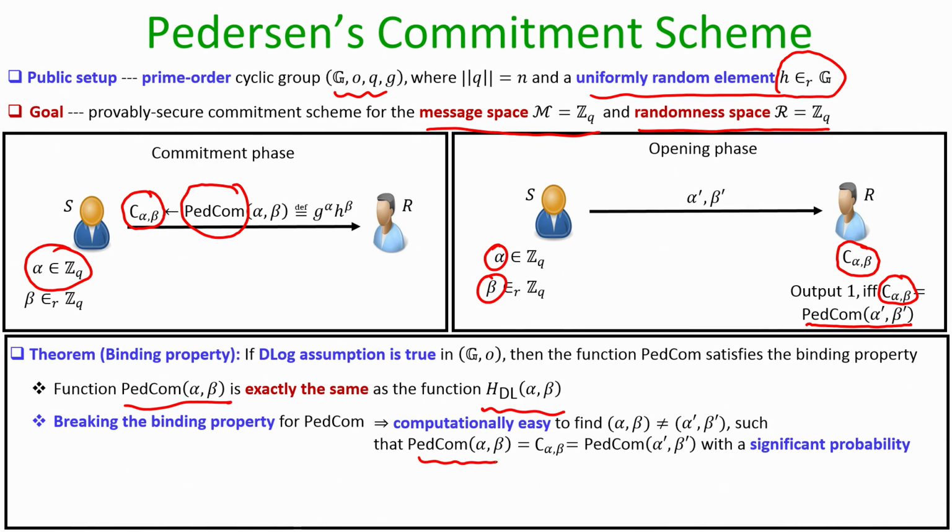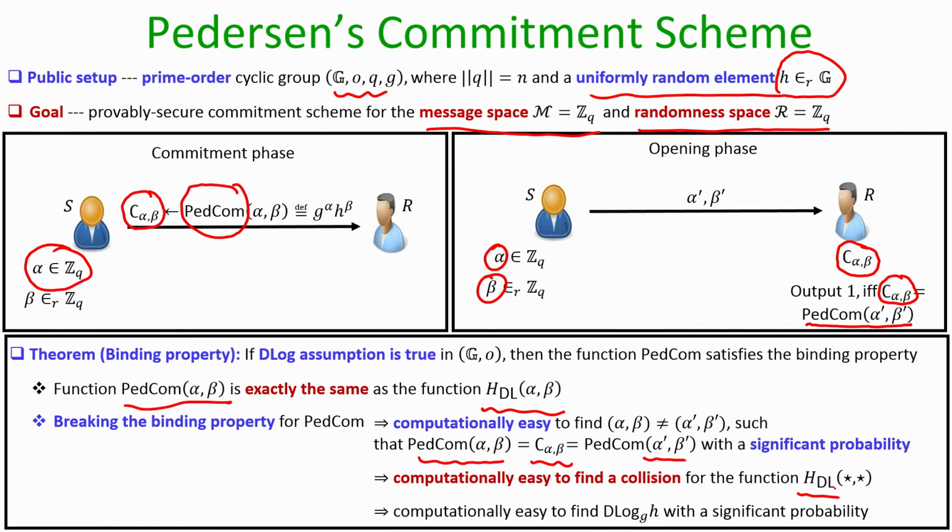such that the commitment function petcom, when computed on alpha, beta and when computed on alpha dash, beta dash, gives you the same value, say C sub alpha comma beta. That means one knows how to find a collision for the function h sub dl. If one knows how to find collisions in the function h sub dl with significant probability in polynomial time, then we know how to compute the discrete log of this random h with respect to the base g in polynomial time with significant probability, but that goes against the assumption that the discrete log assumption is true in the underlying group.